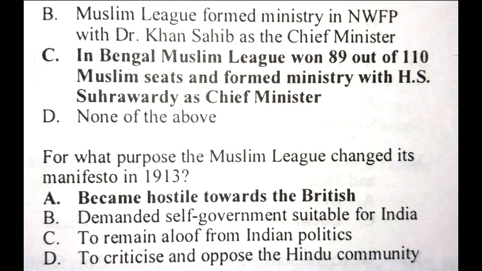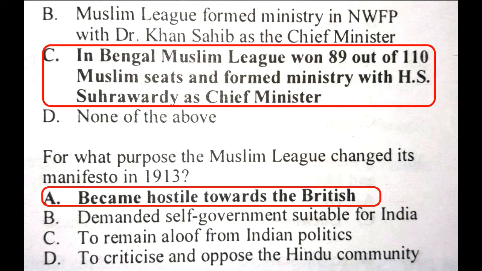Question. In the election of 1945-46? Answer is in Bengal, Muslim League won 89 out of 110 Muslim seats and formed ministry with H.S. Suhrawardy as chief minister. Question. For what purpose the Muslim League changed its manifesto in 1913? Answer is became hostile towards the British.